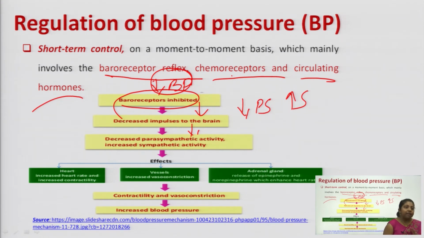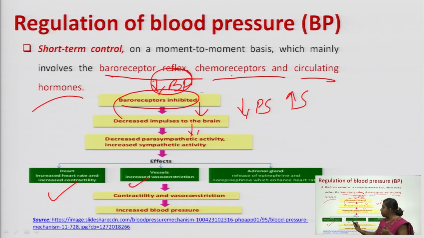Now, your increased sympathetic stimulation has major effects on your heart, your blood vessels and a certain gland, that is the adrenal gland. Fine. So, here first is your heart. What is the effect of sympathetic stimulation on your heart? Whenever the sympathetic system is stimulated, your heart shows increased heart rate as well as force of contraction. So, there is increased heart rate and increased force of contraction.